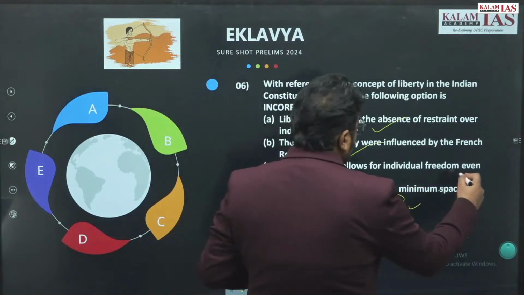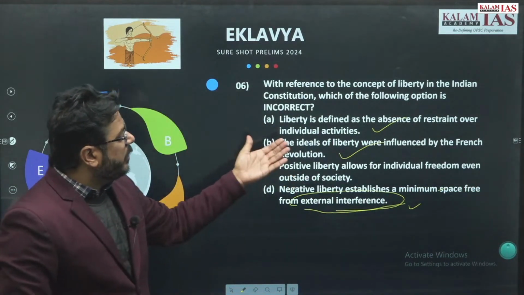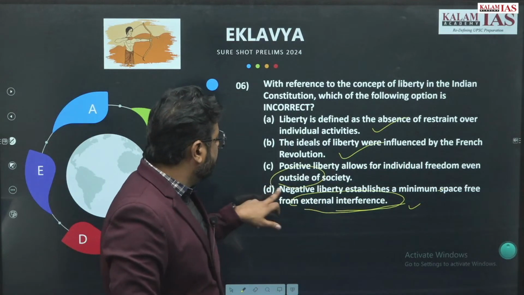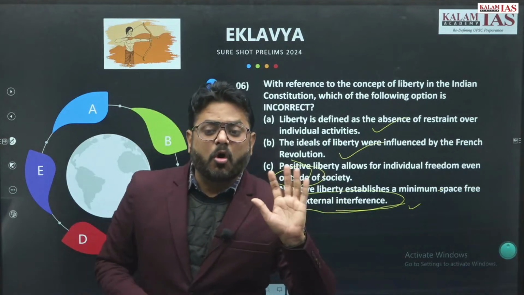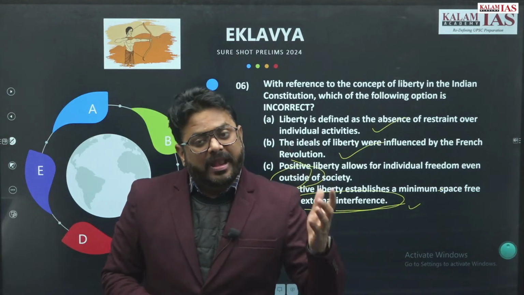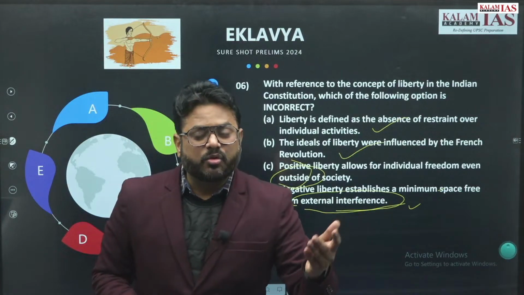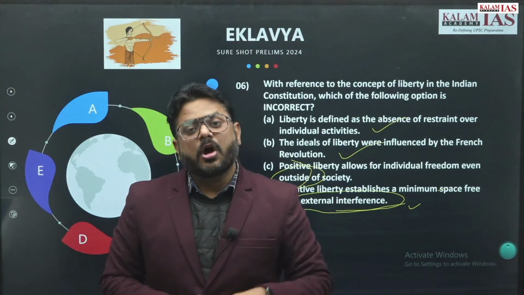But the statement about positive liberty says that positive liberty allows for individual freedom even outside the society, right? Now every society has its own laws, rules and regulations. You will have the liberty based on those rules and regulations, not from the outside.